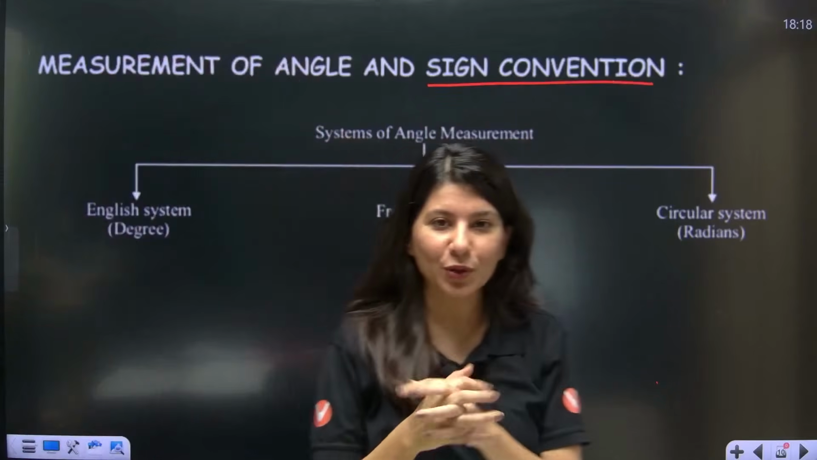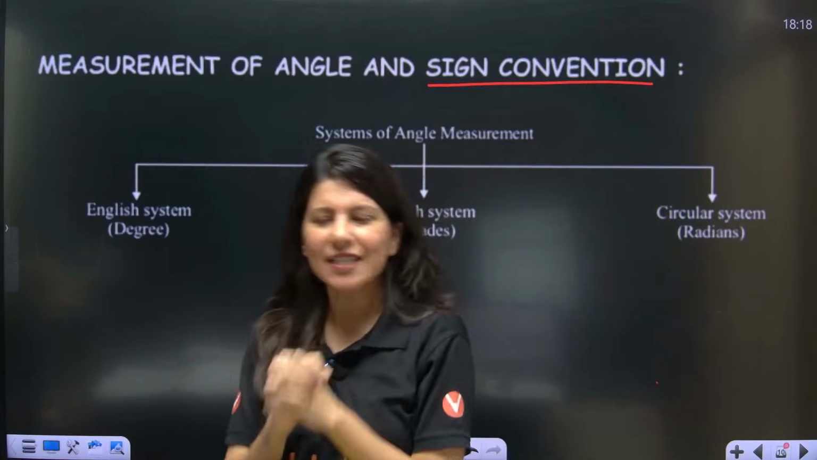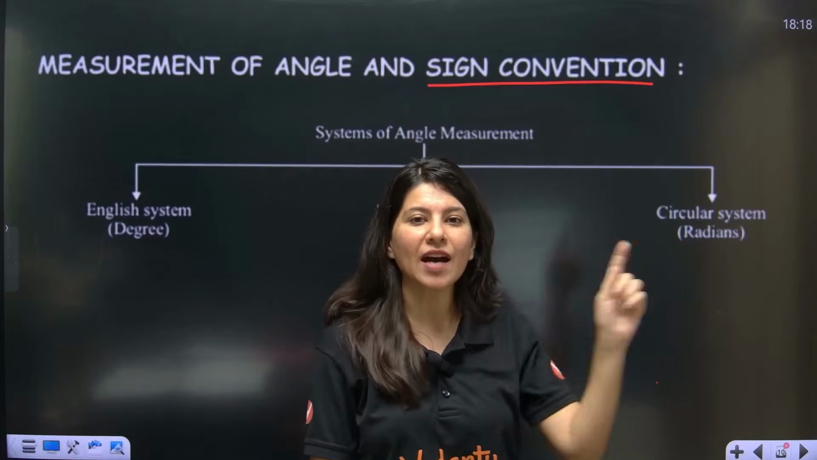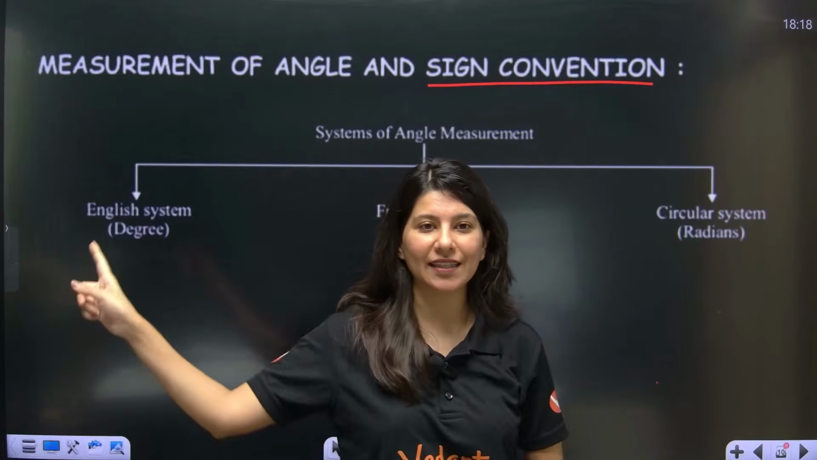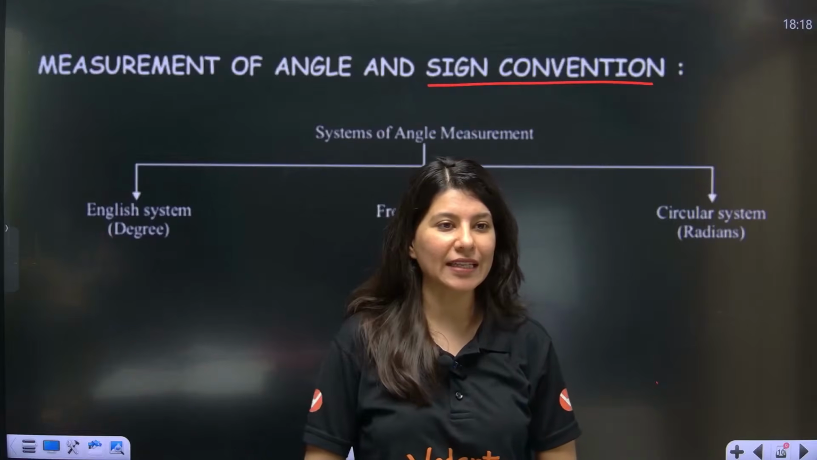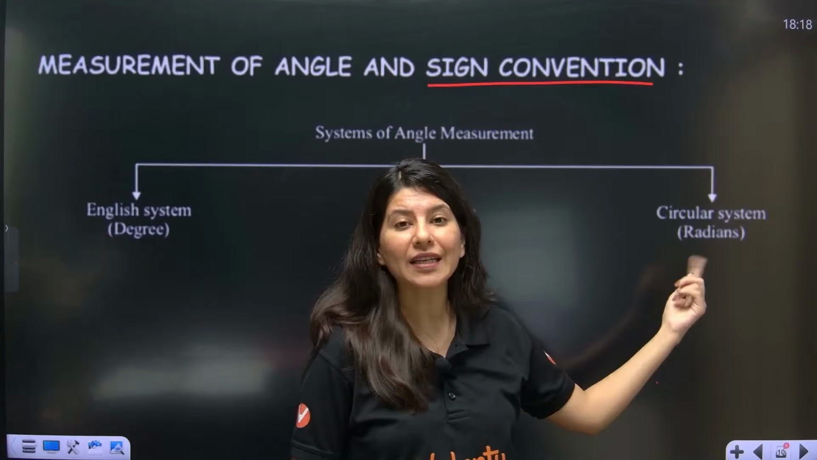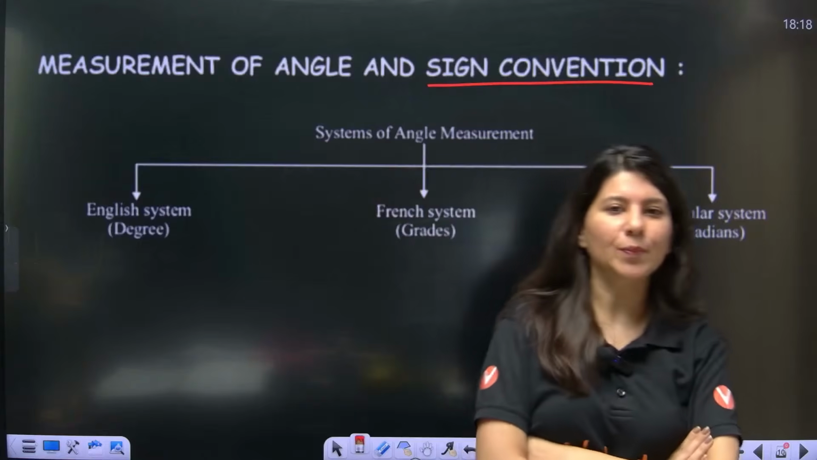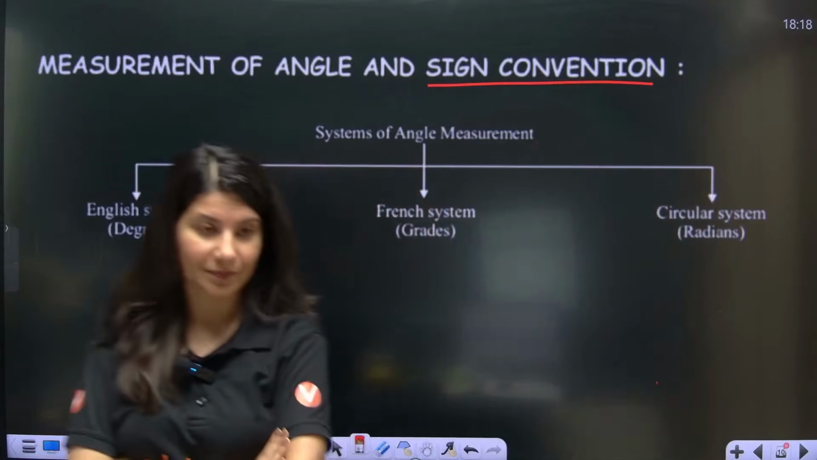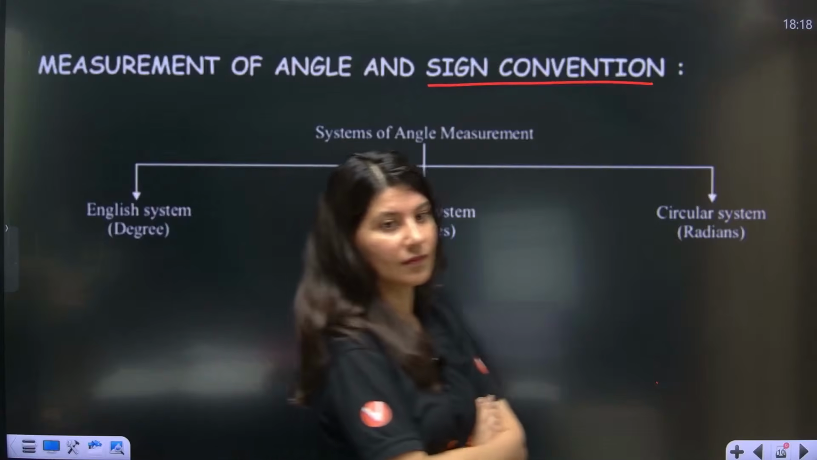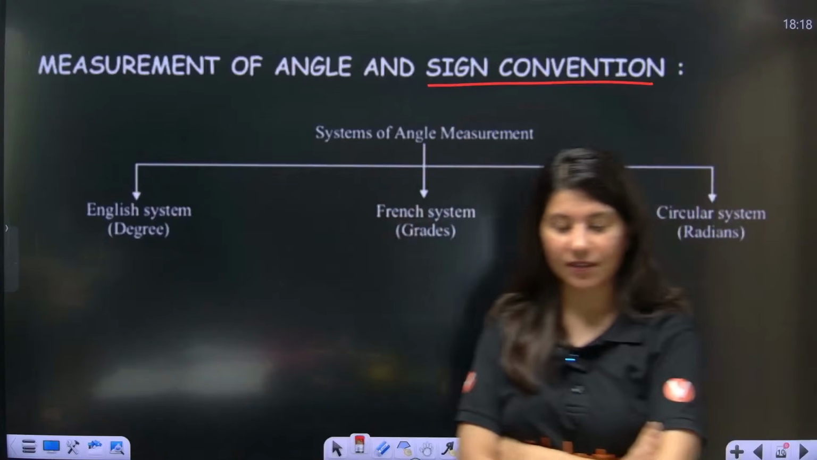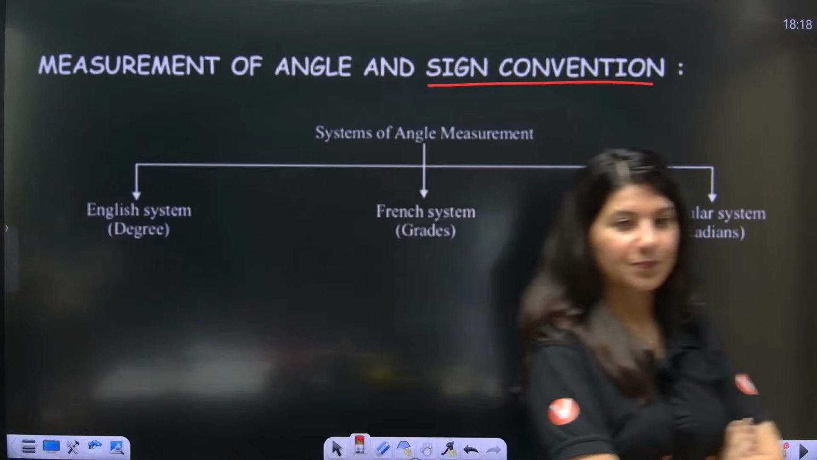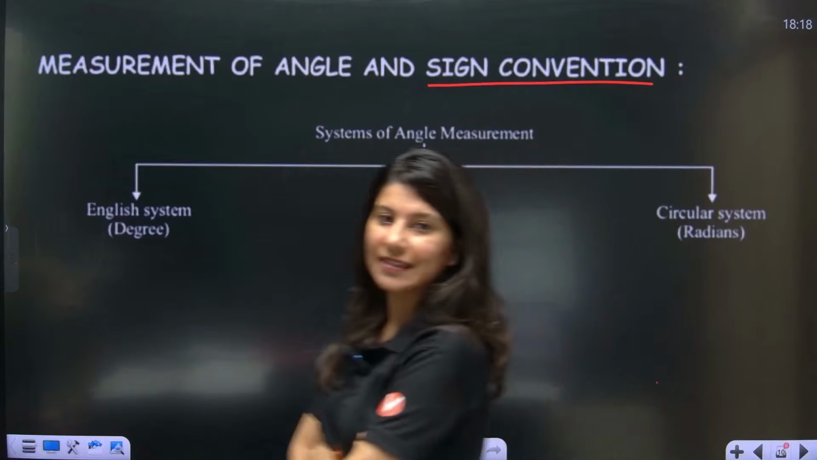Before starting measurement of angle, just tell me, how comfortable are you in degree? And how comfortable are you in radians? If you have to pick anything, what will you pick? Degree or radian? Quickly in the chat box, degree or radian?